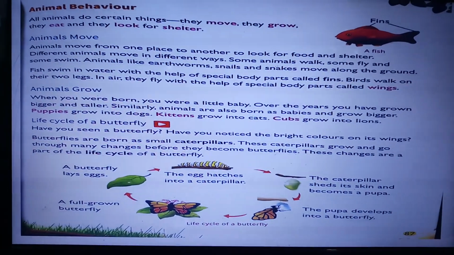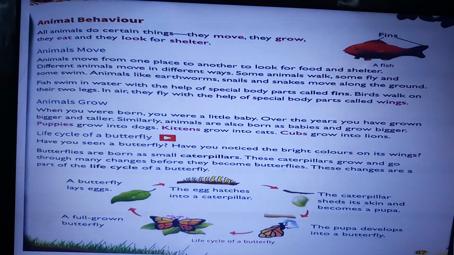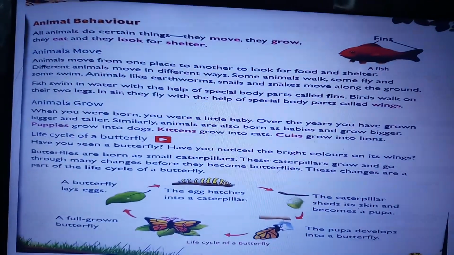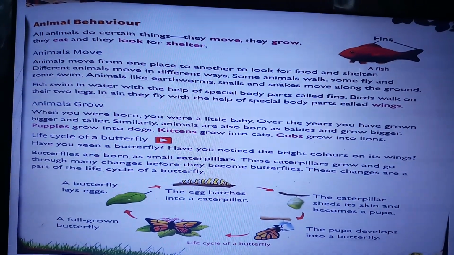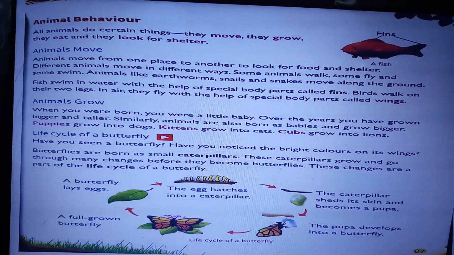So when you were born, you were also a little baby, but as time passed, as the years passed, you turned bigger and taller. Similarly, animals were also born as babies, and as time passed, they grew bigger. Like puppies turned into dogs, kittens turned into cats, and cubs grew into lions.